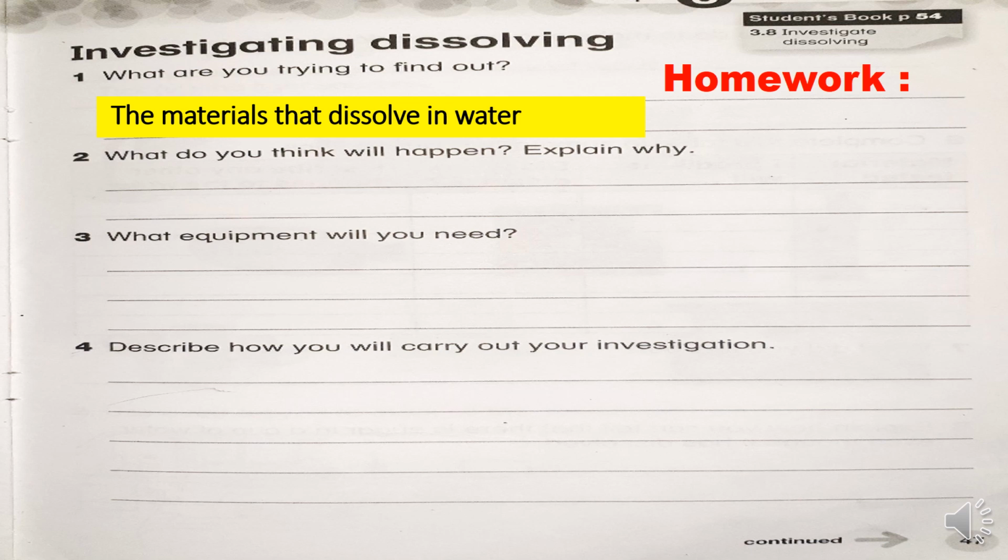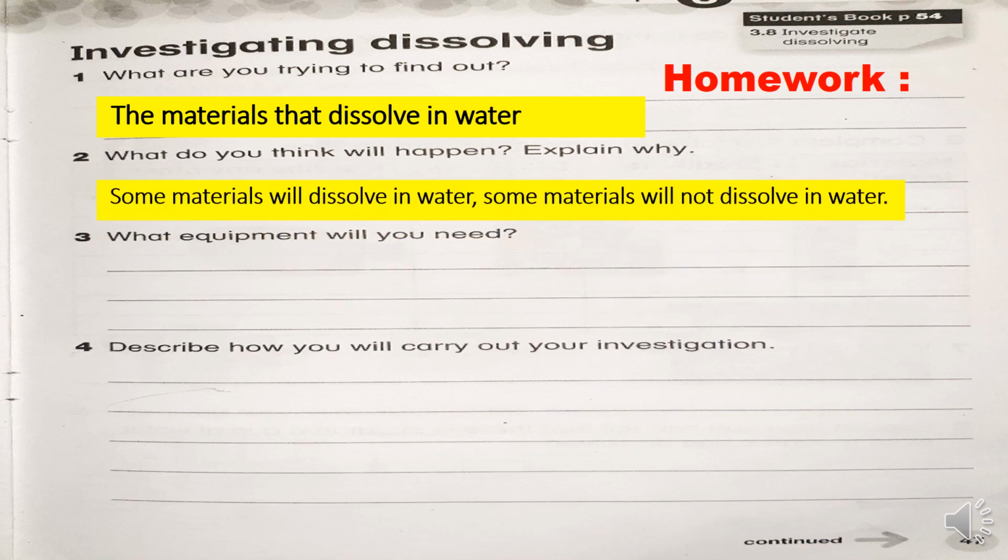What do you think will happen? And explain why. Here you want to write what you think will happen before doing the experiment or the investigation. What is in your mind? What do you think? That is what you are going to write here. So, Ms. Rose thinks that some material will dissolve in water while some other materials will not dissolve in water. If you think that all the materials will dissolve, you can write that one also here. Here you are writing what you think.